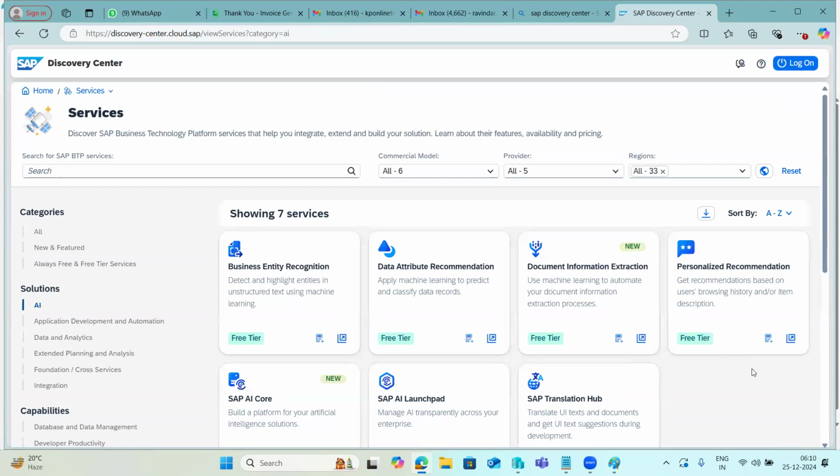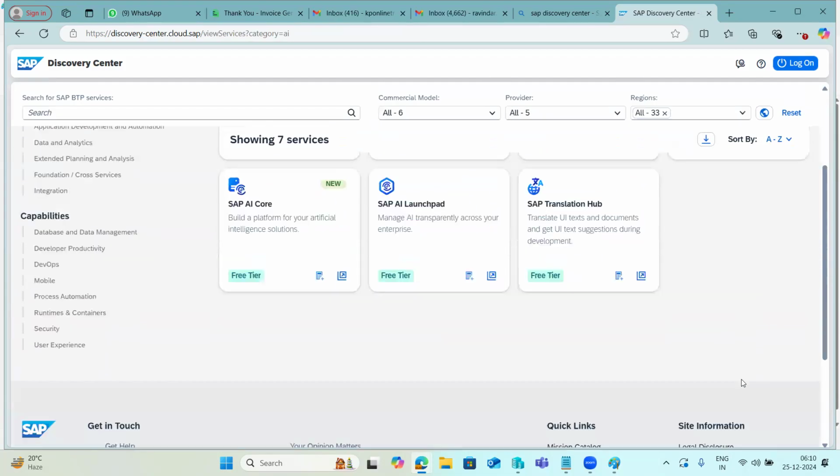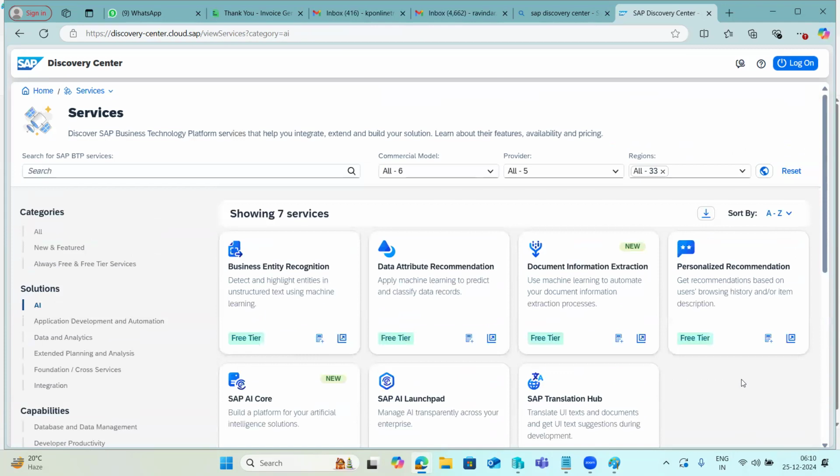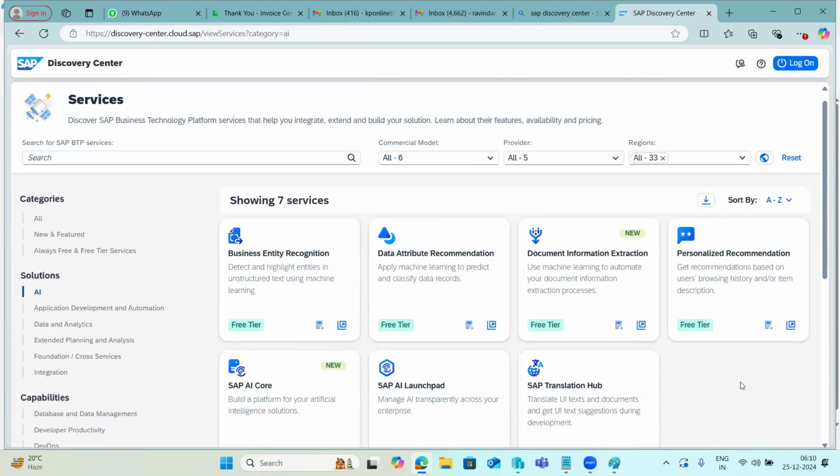Before the customer wants to use this service, we can do the pricing and budget estimation. You can add these services to the calculator, and then in the estimator we can find out in which region it will cost how much, monthly or yearly. Like that we can find all the information here, right?